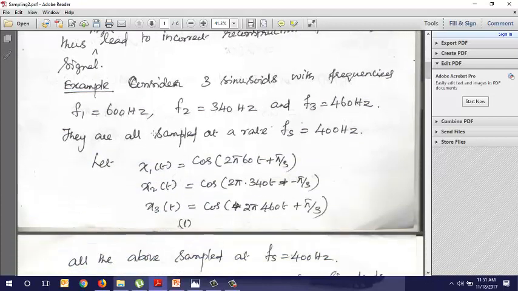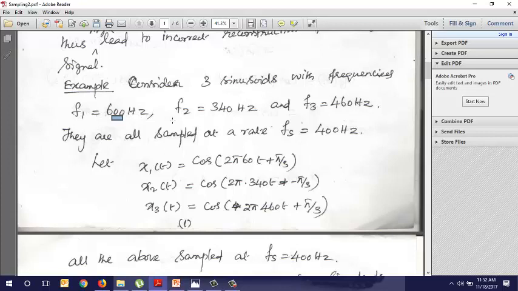We have an example here. Consider 3 sinusoids with 3 frequencies. F1 is 60, sorry, this is not 600, it is 60. F1 is 60, F2 is 340, and F3 is 460 hertz. They are all sampled at a rate Fs equal to 400 hertz. So we will see what will happen when these are all sampled at 400 hertz.